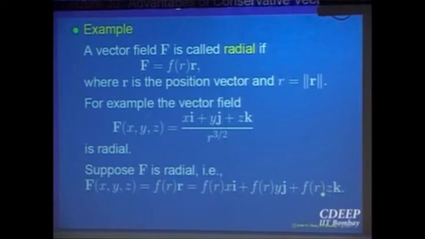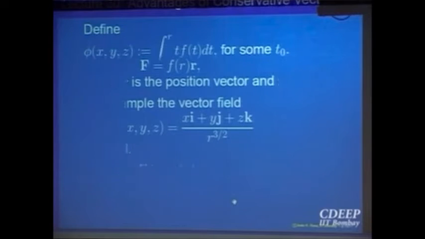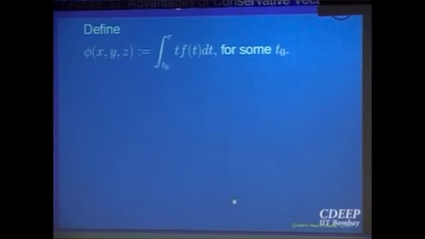Now I am going to do magic, and then I will tell you what the magic is. It is like a magician doing a magic show. Suddenly out of a hat he produces a rabbit, and everybody is very happy, something funny has happened, very interesting, strange. So let me take this function. This is a rabbit out of the hat. Let me consider this function phi of x, y, z equals the integral of t times f(t) dt, which is the given radial function, the function that was appearing in the radial part, from some point t0 to r.